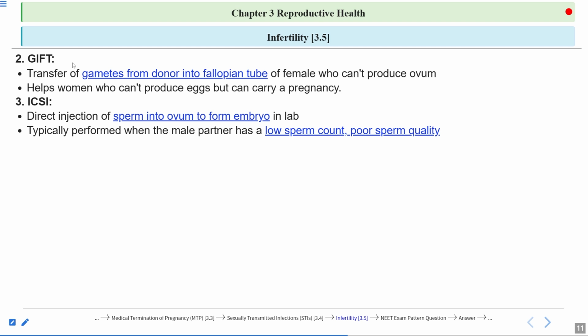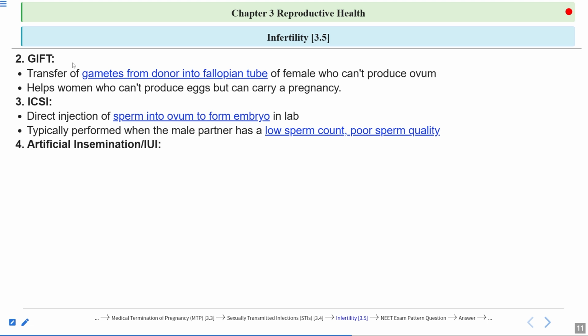ICSI is typically performed when the male partner has a low sperm count and poor sperm quality. In this case, sperms are directly injected into the cytoplasm of the ovum, bypassing the acrosomal reaction. Through the acrosome reaction, the sperm is normally able to enter the cytoplasm because the acrosome consists of enzymes such as hyaluronidase and acrosin. These enzymes help to penetrate the egg layers, the zona pellucida and the plasma membrane, which surround the egg. But here the acrosome reaction is bypassed and the sperm is directly injected into the cytoplasm of the ovum, and then fertilization occurs.